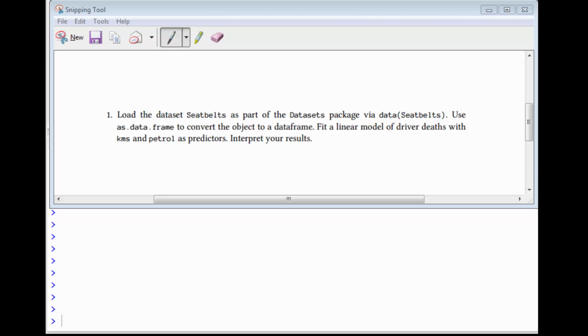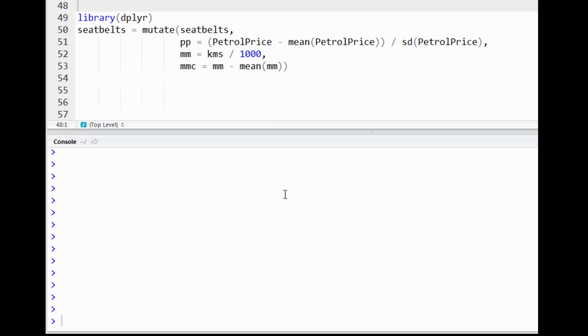This is question 1 in the multivariable regression modeling chapter 8 of the regression models textbook. The question asks us to load the dataset seatbelts as part of the datasets package via the command data(Seatbelts). And we're going to use as.data.frame to convert the object into a data frame. Then we're going to fit a linear model of driver deaths as the outcome with kilometers and petrol as predictors. And we're going to interpret our results.